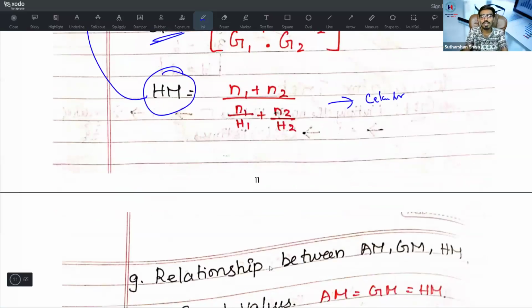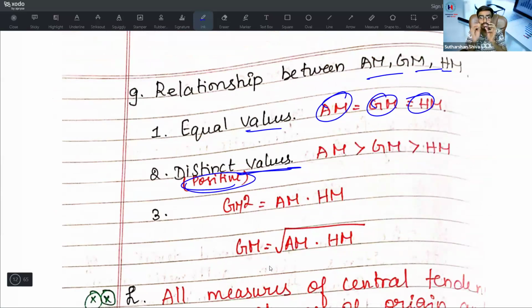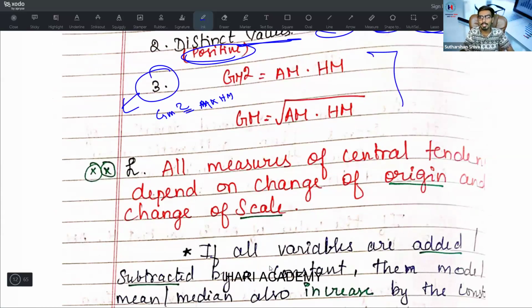Okay. Now come to the relationship between AM, GM and HM. When all the values are equal, all the means remain the same. When there are distinct positive values, arithmetic mean is greater than geometric mean, which is greater than the harmonic mean. There is this formula they may test: GM square is equal to AM into HM, or GM is equal to root of AM into HM. They may test you in the numericals.